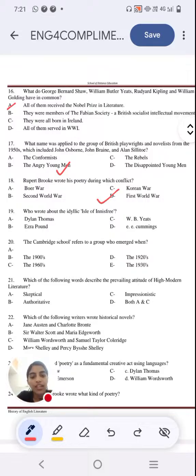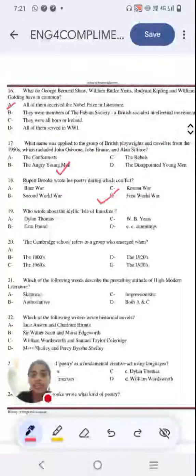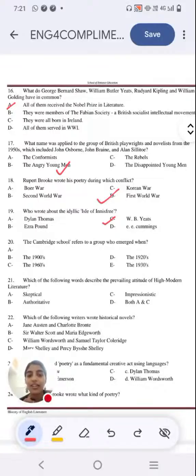I can give you a hint. This is an Irish poet. He has worked for the Irish Renaissance. He founded the Abbey Theatre with Lady Gregory. Other works are The Second Coming, Easter 1916, Sailing to Byzantium. It is W.B. Yeats. And he got the Nobel Prize in the year 1923.